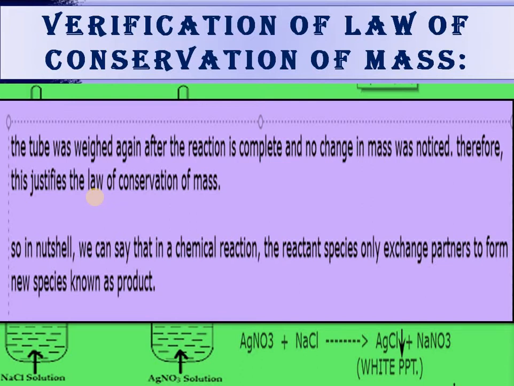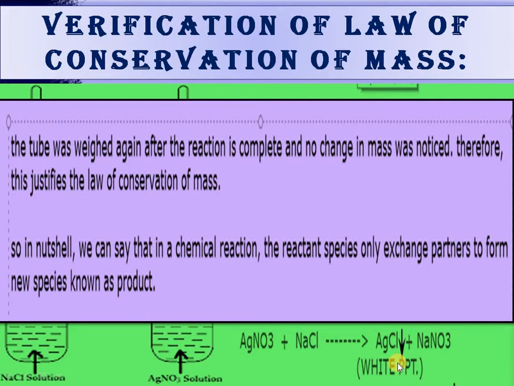In a nutshell we can say that in a chemical reaction the reactant species only exchange partners to form new species known as the products. So this is what happens here: silver in AgNO3 exchanges its partner with the sodium of NaCl by taking the chlorine with itself, and NaNO3 forms.